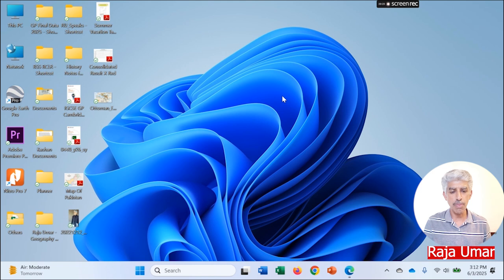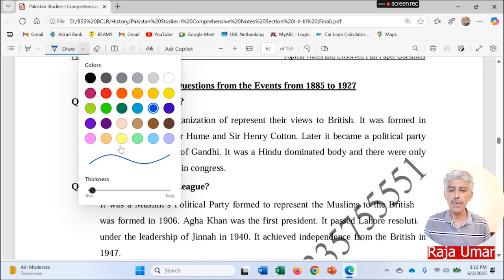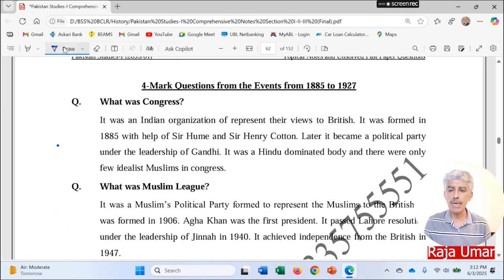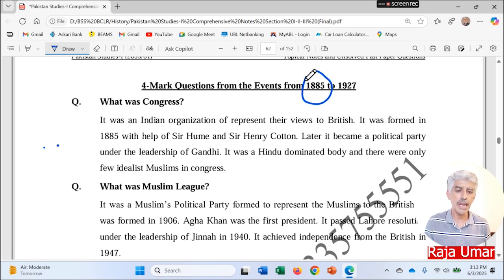Now we are going to talk about the further topics which are related to the 4 marks questions of this section 2, up till 1927, and we will discuss these today in our lesson. They are not the whole of section 2, but from 1885, the establishment of the Indian National Congress, up to 1927, the Simon Commission.